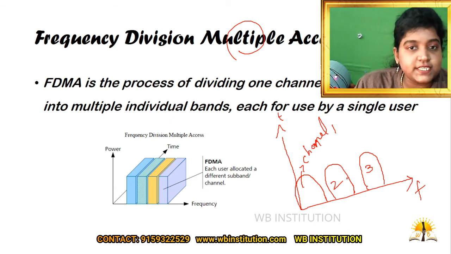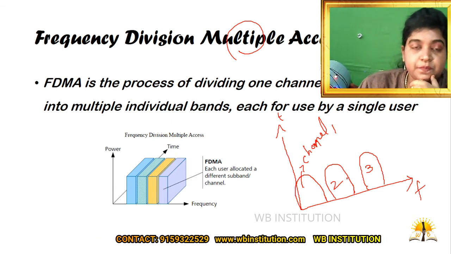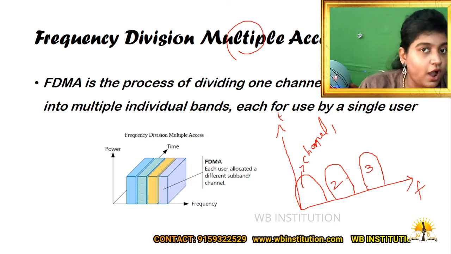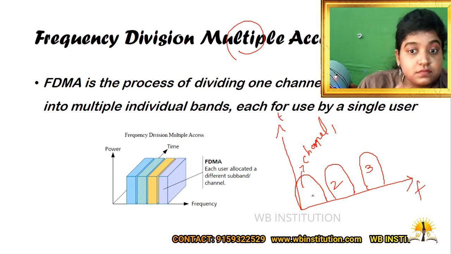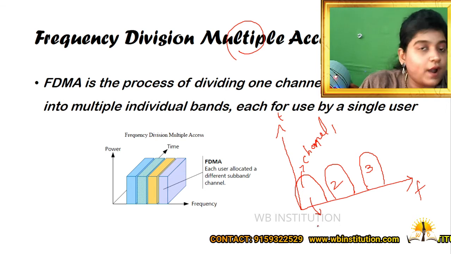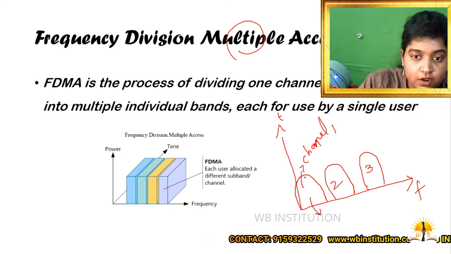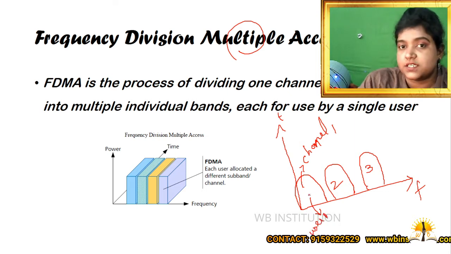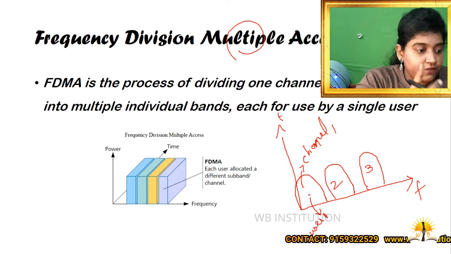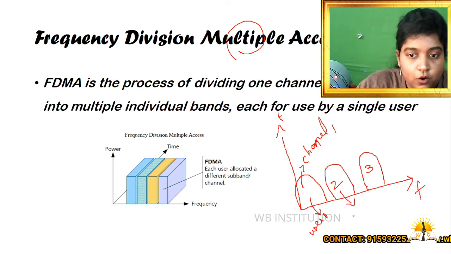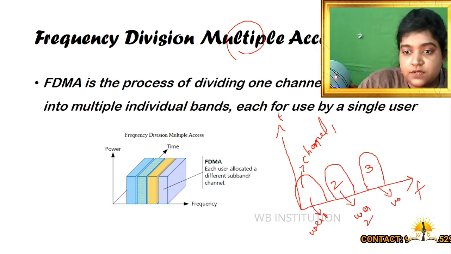In this frequency division multiple access, each of the 3 users is allotted a different channel. For example, user 1 may be allotted this particular channel 1. In that, we'll have particular frequency ranges. Channel 2 is maybe allotted for user 2, and channel 3 is allotted for user 3.